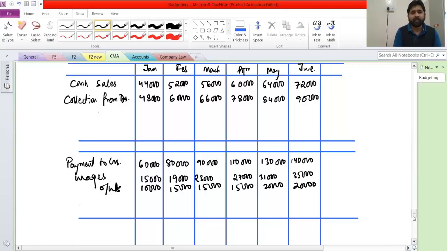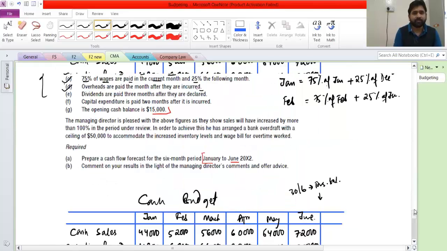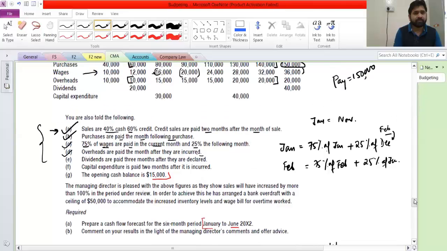What else have we got? Overhead payables, you want to know? We'll keep 20,000 as overhead payables, right? Exactly. That will go in our balance sheet. Actually, we are not going to make a balance sheet for this one. I'm just trying to create that clarity in your head, because obviously you are not going to get a question like this where you will have to do everything.